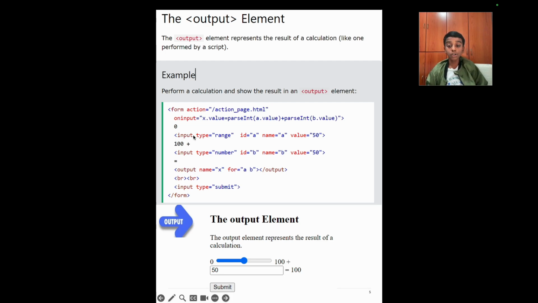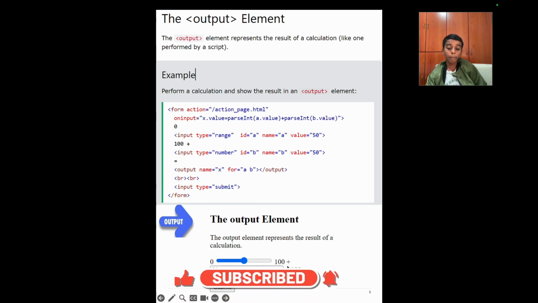And here in our input we have the type of range, and in our second input we have the type of number. The first input ID is a, the second input ID is b, and both of the names are the same as the ID, and here we have the value, which is the same for both. Then after both inputs we have an equal sign, and here we have an output with the name x for a and b. And then here we have two breaks for the submit button.